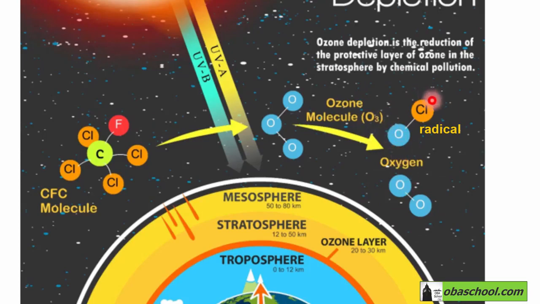So this is a radical, ClO radical. Then this radical as well will attack ozone and regenerate a Cl radical. So ClO radical plus O3 will produce two O2 molecules, two oxygen molecules, and a Cl radical again.